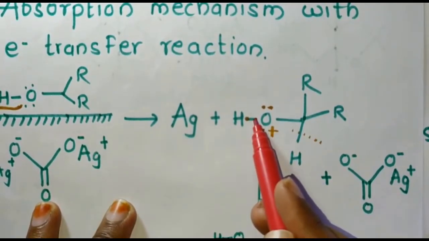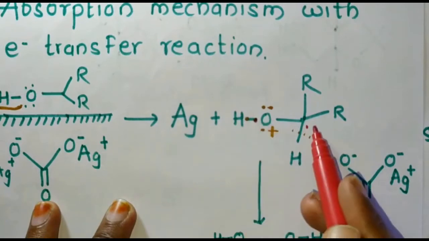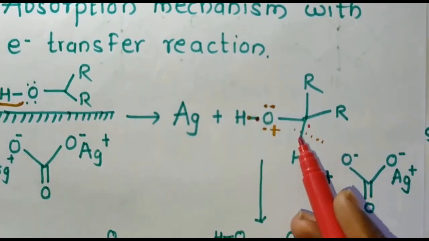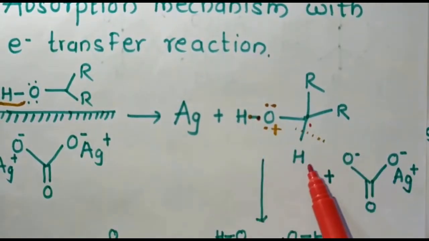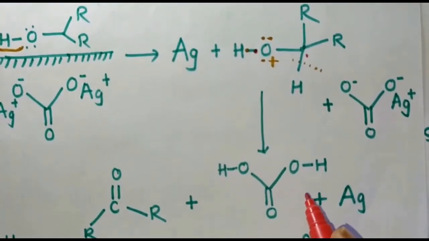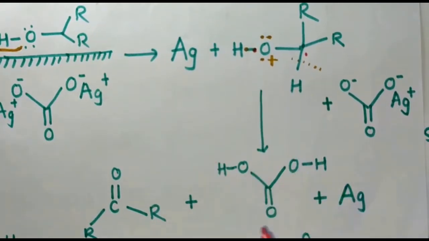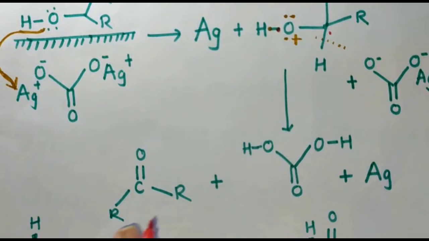One electron which is present here will neutralize this positive charge, and one electron remains as it is, and then this electron and this extra electron pair up, and we will have the ketone in the product. Here you can see that this hydrogen gets shifted towards this carbonyl group. So here you can see that the carbonyl group is present, with two hydrogens over this carbon, and the silver atom is now neutral, and here you can see that the ketone is present as a product.